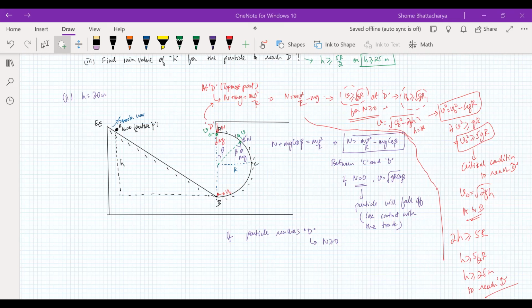So v is greater than or equal to root gr. That is the condition for the particle to reach D. Because if that condition is not satisfied, that means normal reaction is negative at the top, which cannot be. So that means before that, it has lost contact somewhere. Okay, sir. Understood, Anshul?